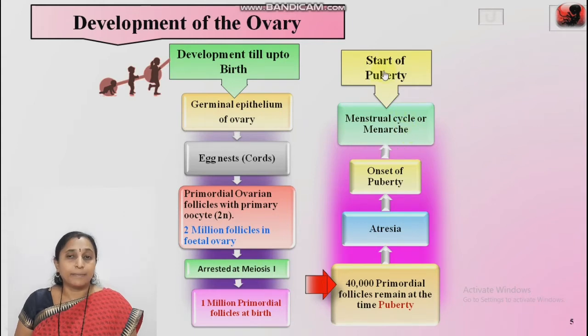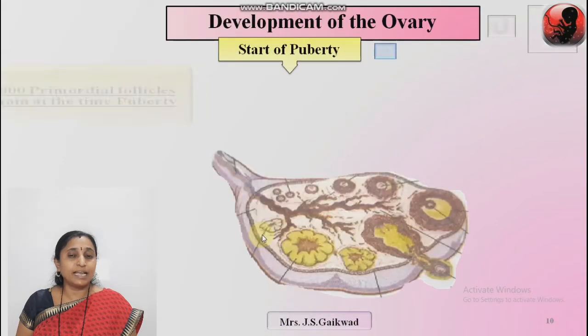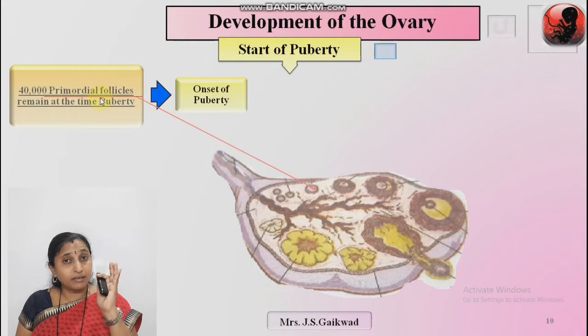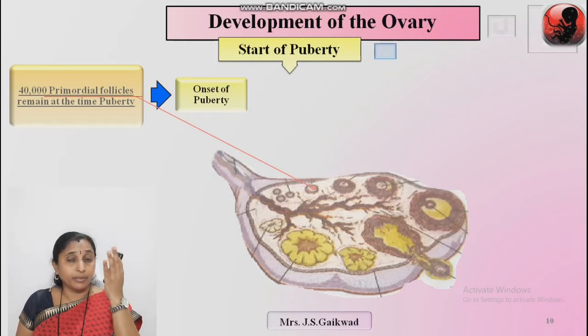What happens at the start of puberty? See here the slide, TS of ovary. 40,000 primordial follicles remain at the start of puberty, that is at 10 to 14 years, in some girls 10, in some maybe 12 or 14.